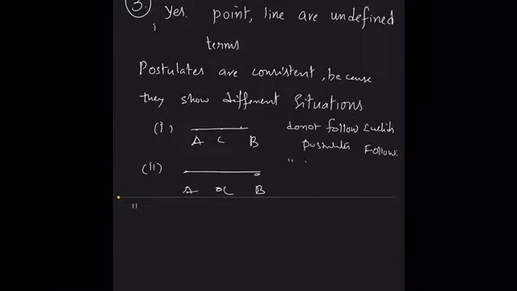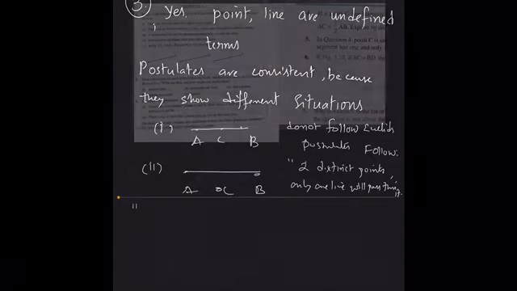If two distinct points are given, only one line will pass through them.